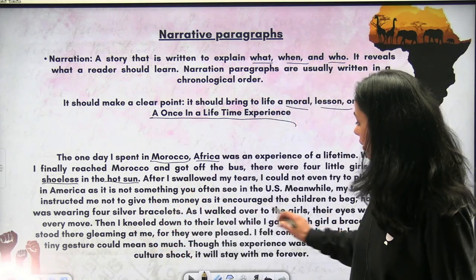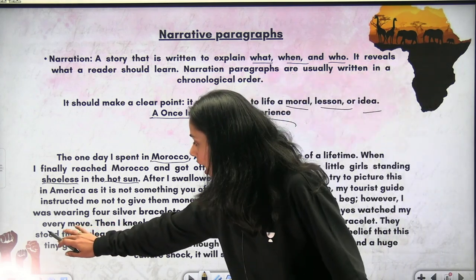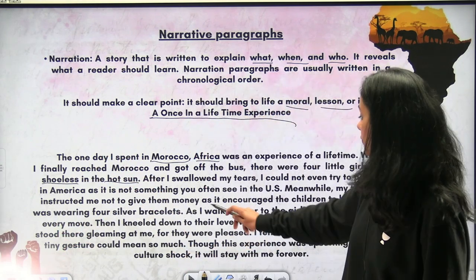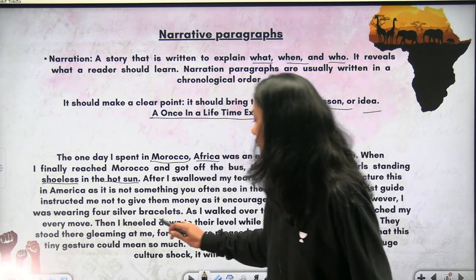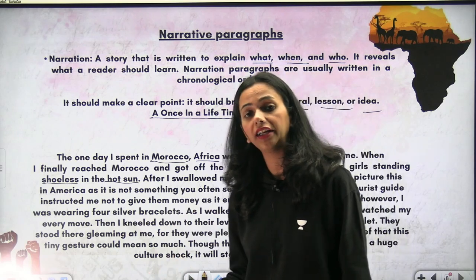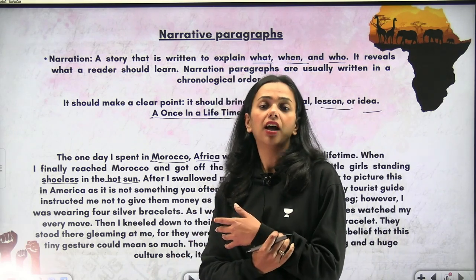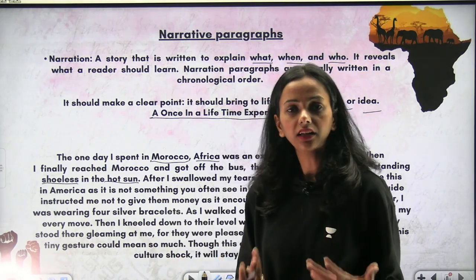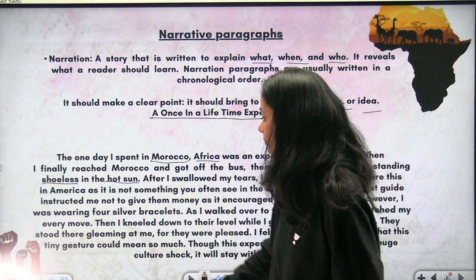As I walked over to the girls, their eyes watched my... okay, I'm really sorry. However, I was wearing 4 silver bracelets. So the author is saying the tourist guide asked me not to give them money. However, I was wearing 4 silver bracelets. I think the author would give them those bracelets despite giving them money. Okay.